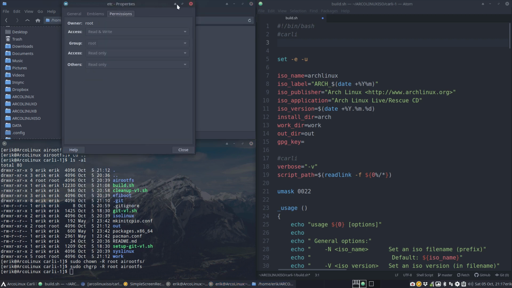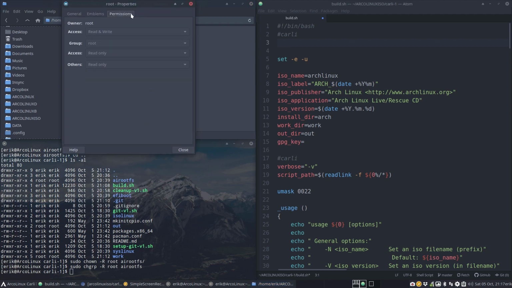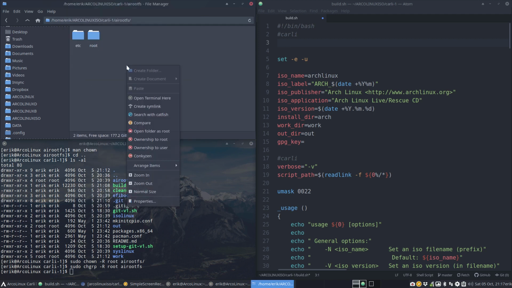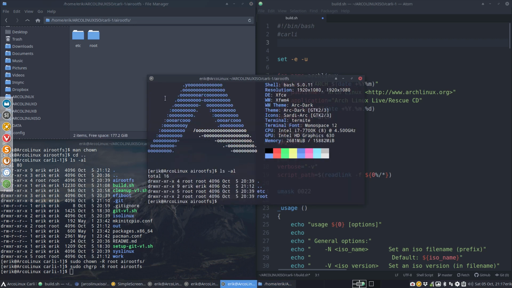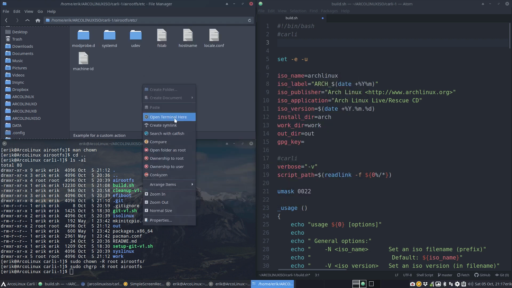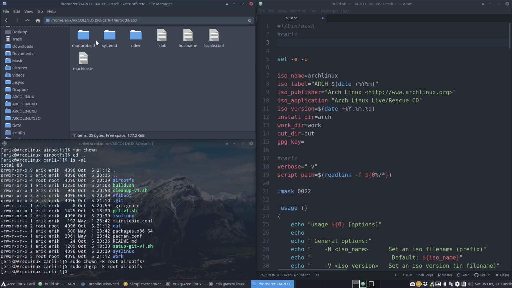Properties, permissions, okay, root, great. Properties, permissions, root. Just going ahead and doing this as well, just want to be sure. This is okay, but root, that's fine. And inside is also important.